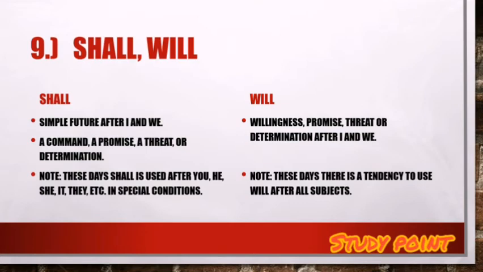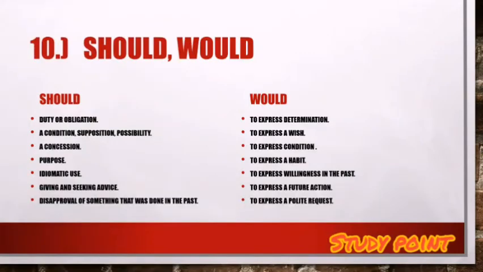Willingness, promise, threat or determination after I and we. I am giving you these examples. For willingness, we will attend your marriage. For promise, I will get a watch on standing first. For threat, I'll turn you out if you say something objectionable. And determination, I will be successful one day. Note, these days there is a tendency to use will after all subjects.